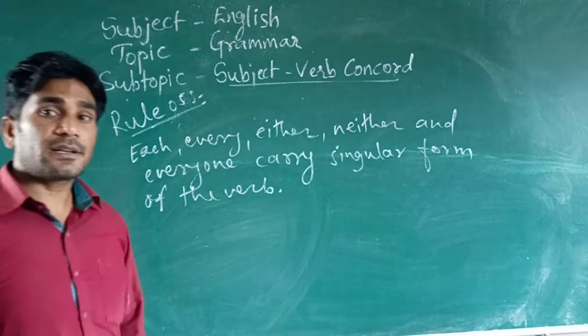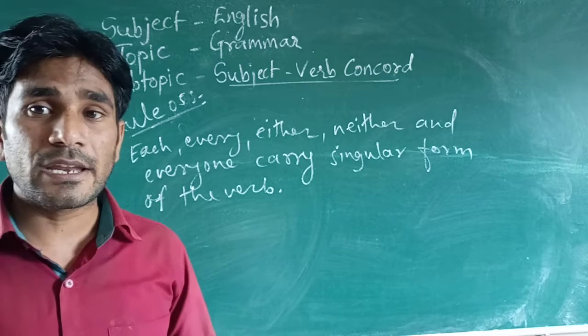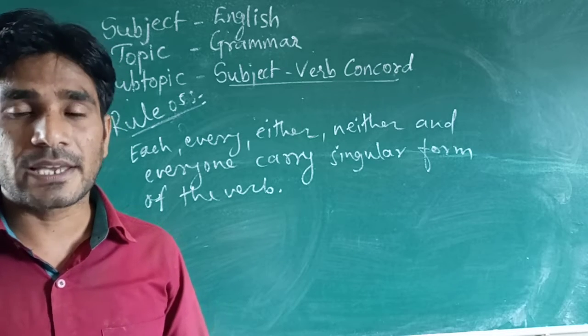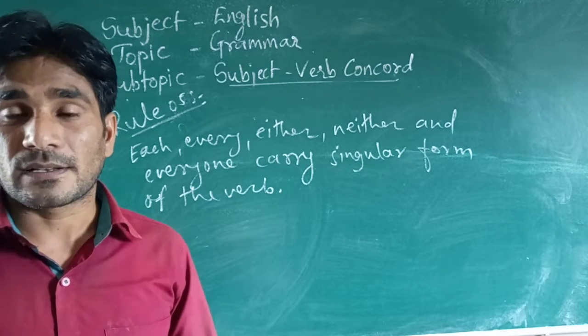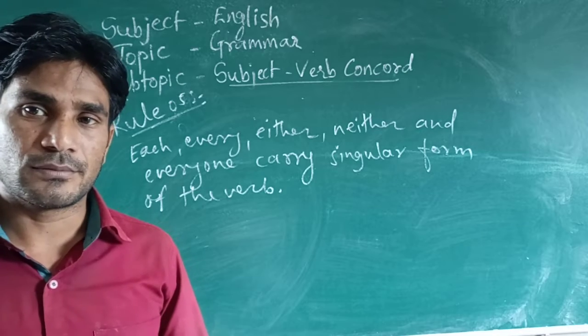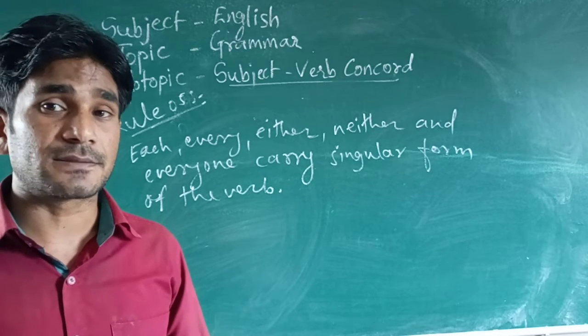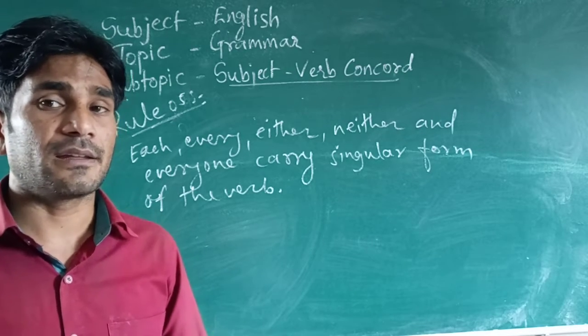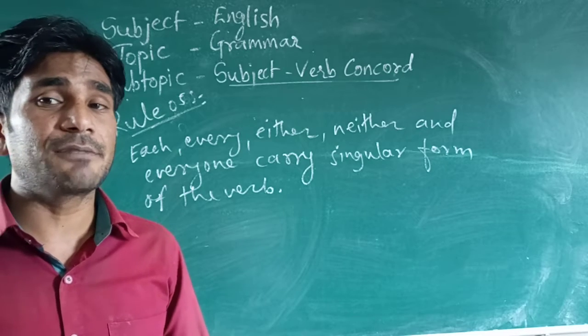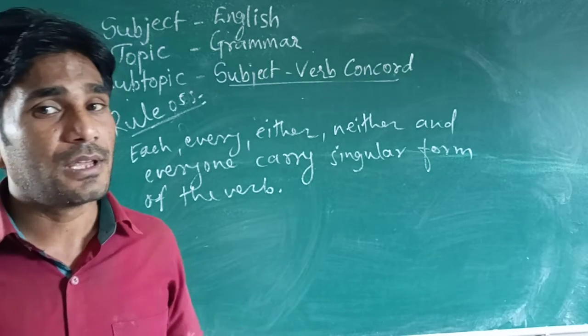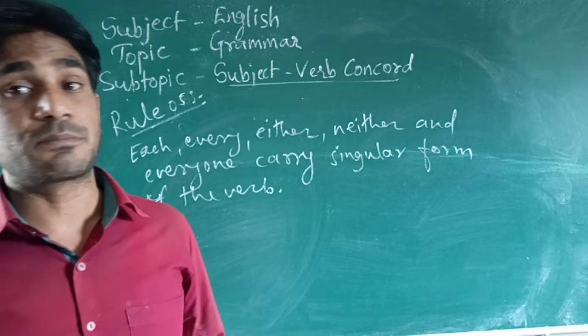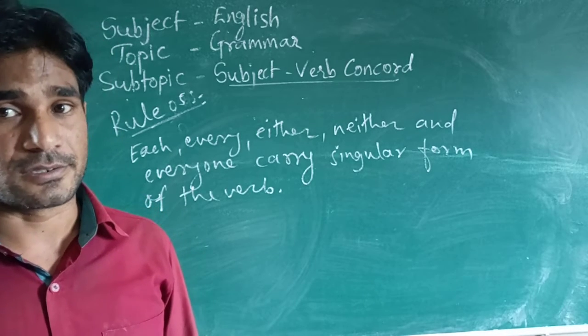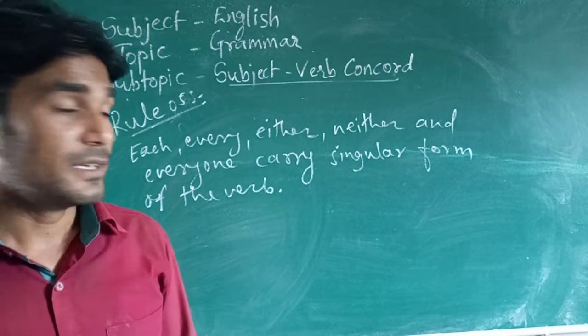Okay, either, neither, each, every, and everyone. Okay, carry singular form of the verb. Okay, actually we have already seen this, but still again in the determiner, while dealing with the determiners we have seen this rule, but again this is there in subject verb agreement. Okay, so what is this?